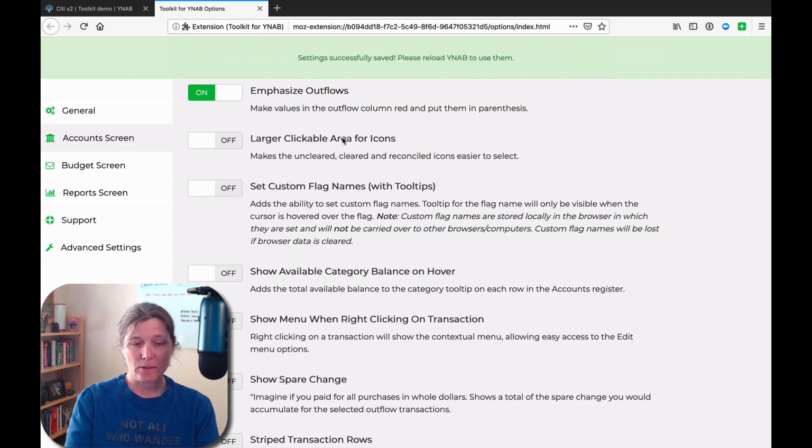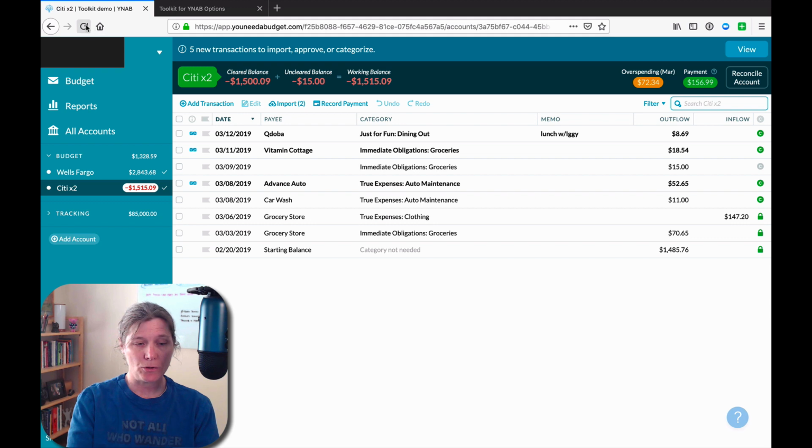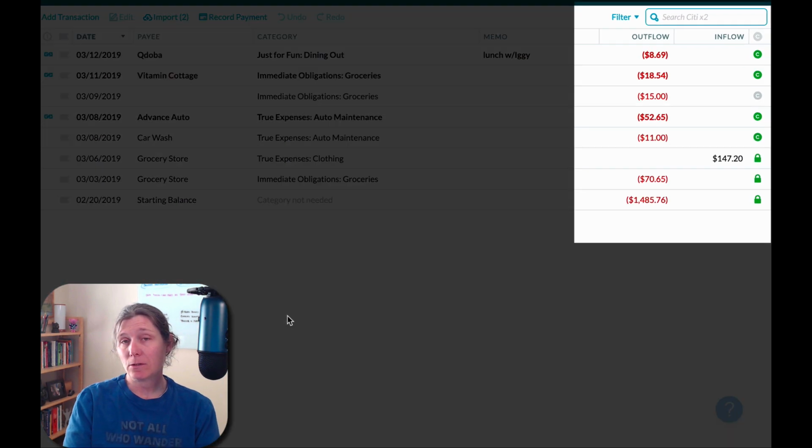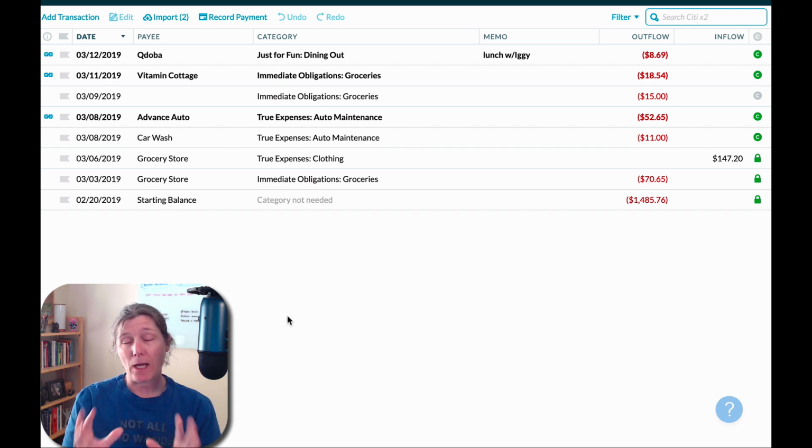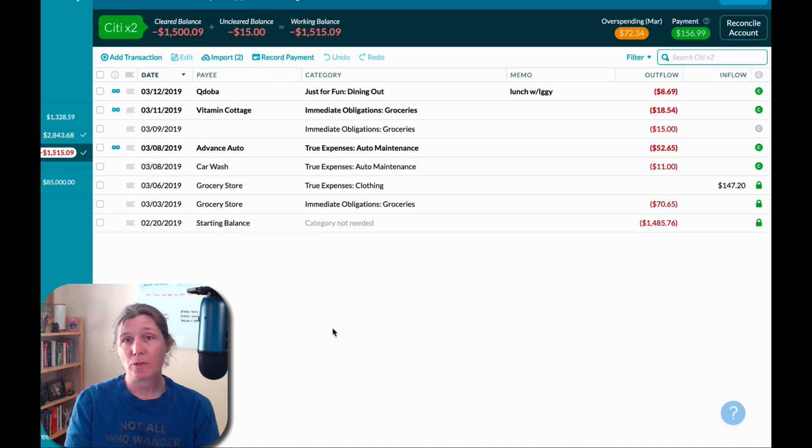But if we turn on this emphasize outflows option, now clearly the outflows are emphasized. They are formatted differently. And this is standard accounting style formatting, with any outflow in red and encased in parentheses.